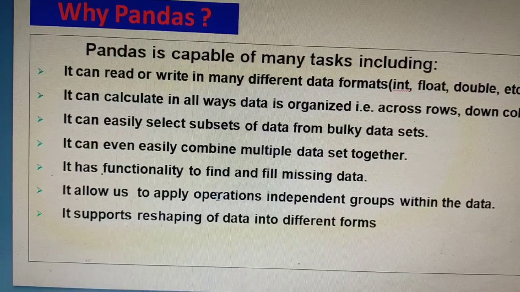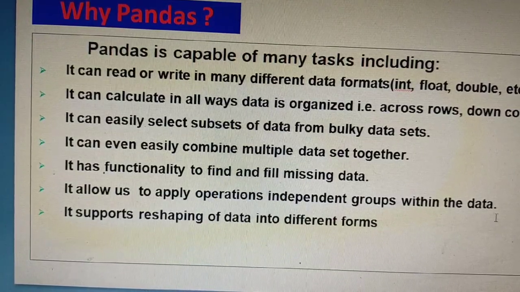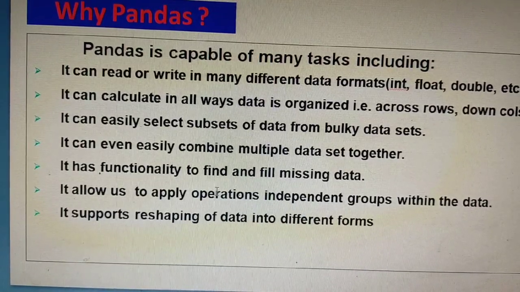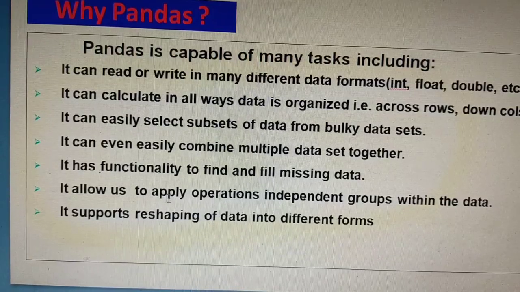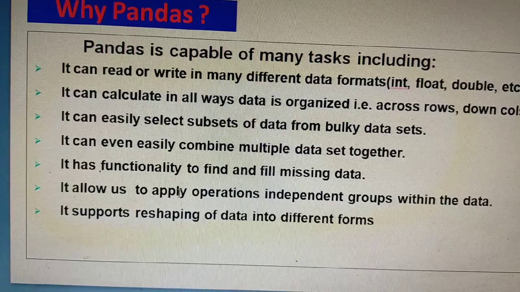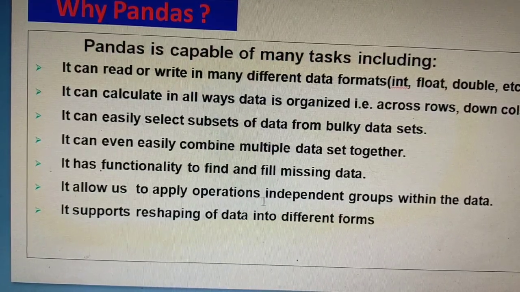It allows us to apply operations on independent groups within the data. With a huge database, we can work on any particular data. We can calculate or change any data from the billions of the data.